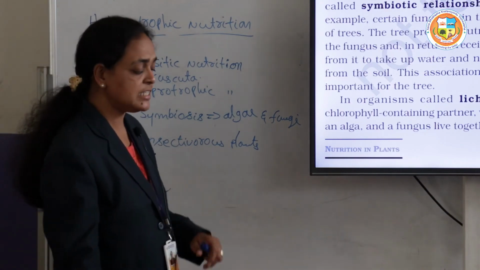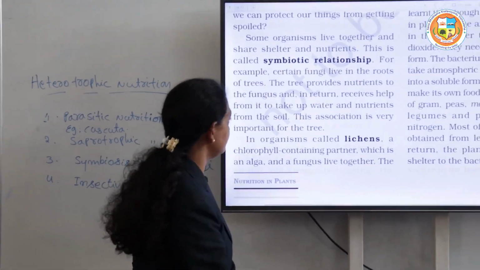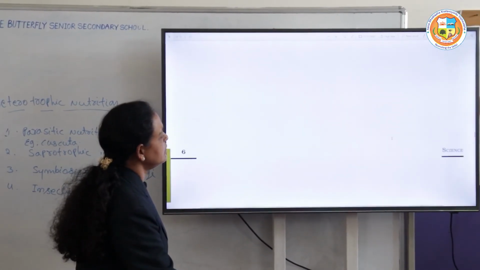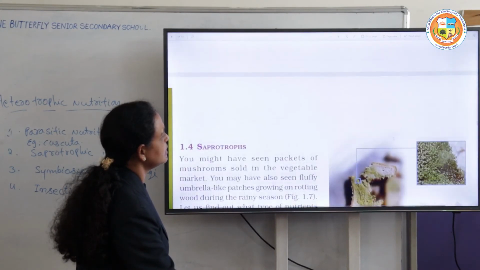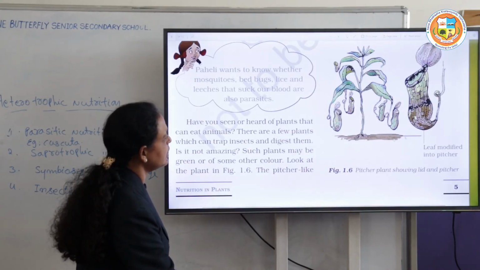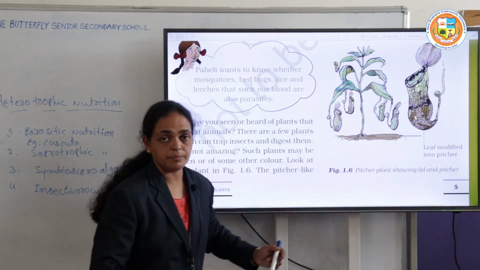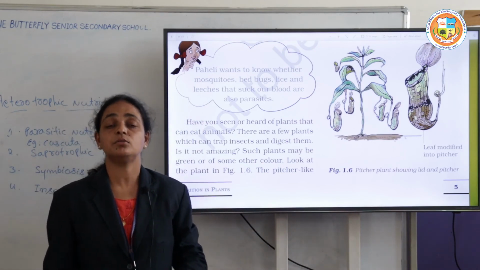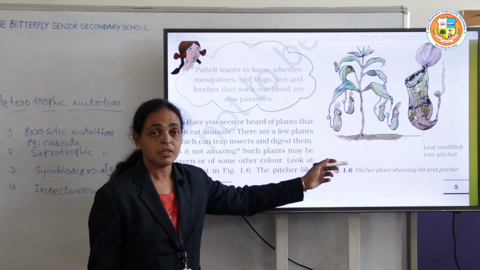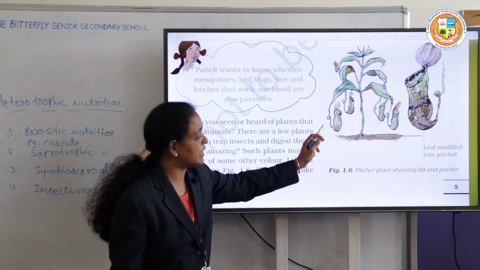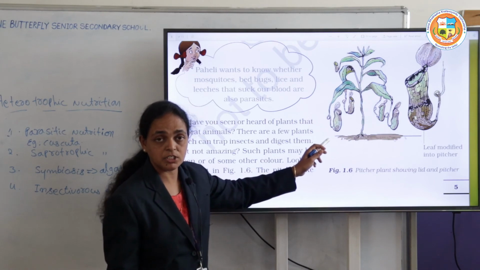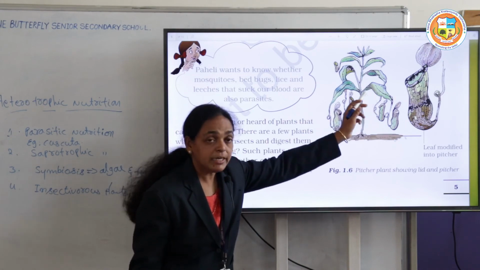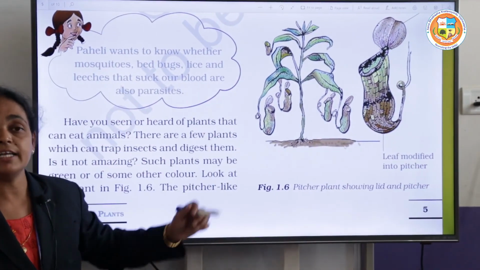The next one is insectivorous plants. See, this we call a pitcher plant. Here we can see that this is the pitcher plant. They have chlorophyll and can prepare their own food, but one or two nutrients are lacking. So the leaf apex is modified into a pitcher-like structure, and it has a lid also and a capturing mouth. It is capturing the insects for its requirement.